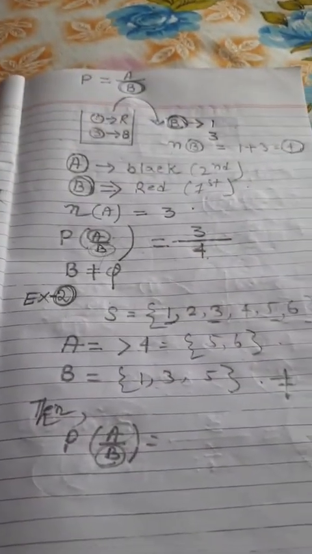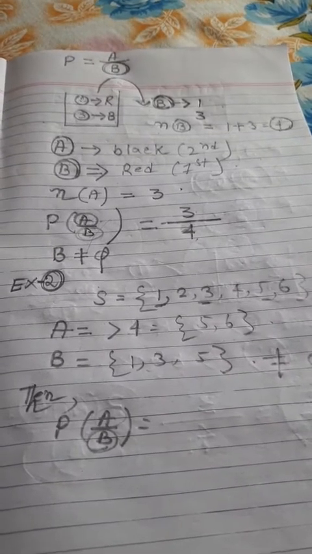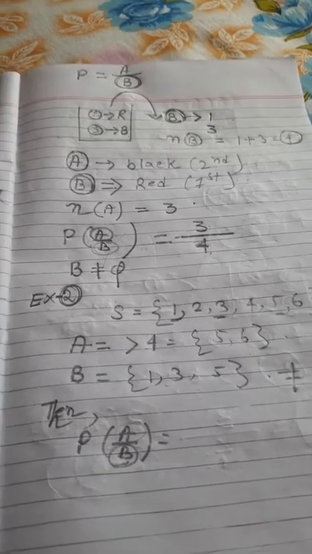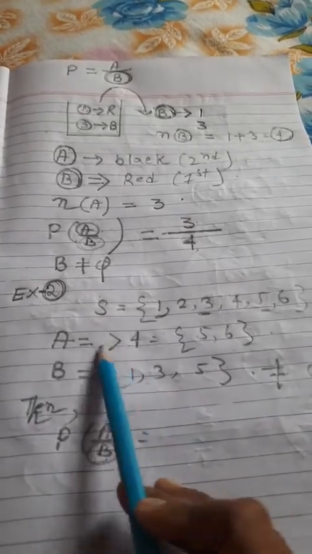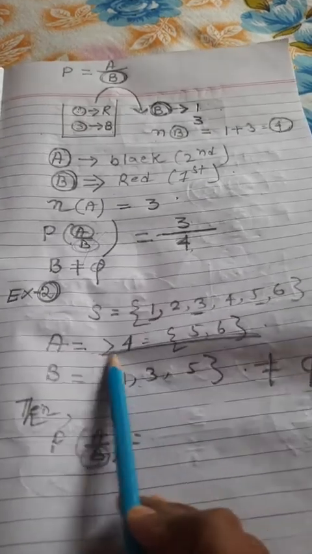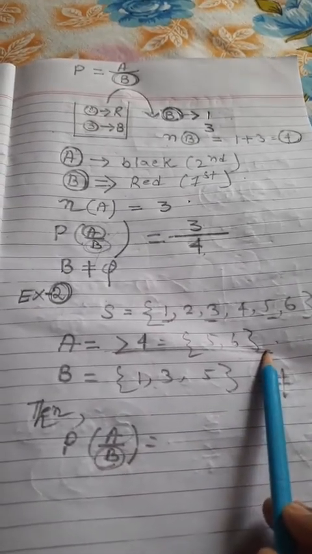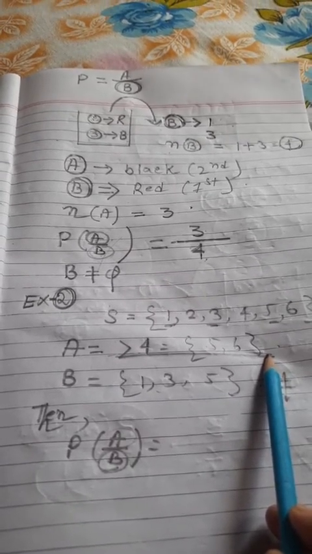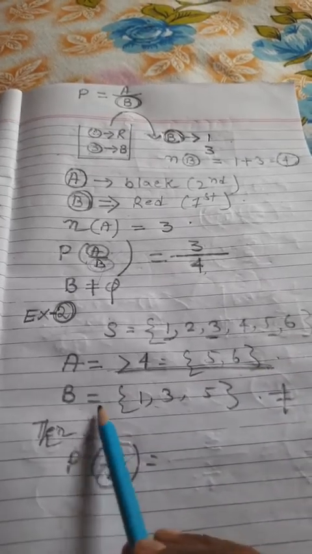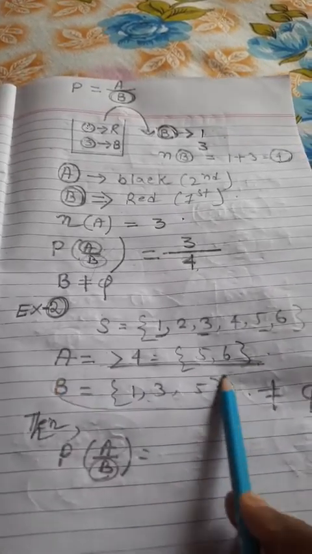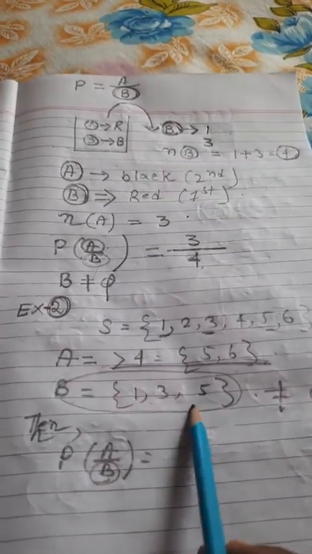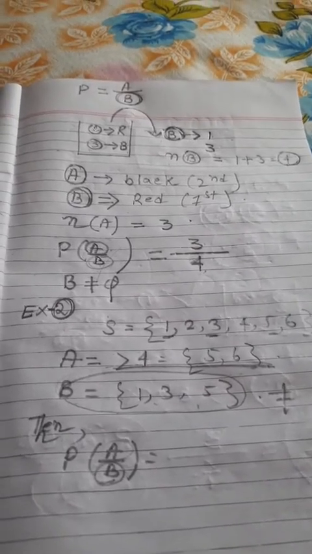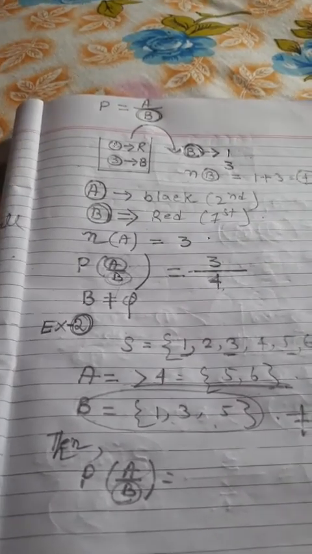Now, probability of A given B means, please write down, the probability of occurrence of a number greater than 4 when an odd number has already occurred. That means when your condition has already occurred.